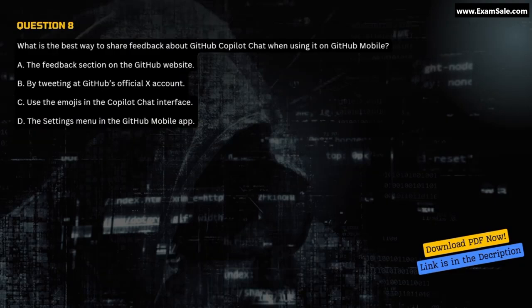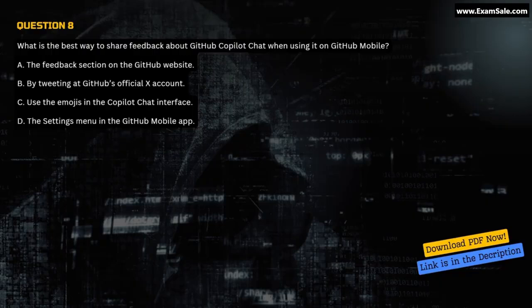Question 8. What is the best way to share feedback about GitHub Copilot Chat when using it on GitHub Mobile? A. The feedback section on the GitHub website. B. By tweeting at GitHub's official X account. C. Use the emojis in the Copilot chat interface. D. The settings menu in the GitHub mobile app.